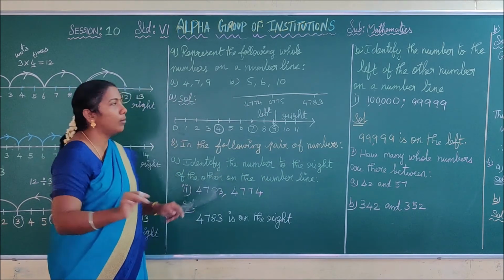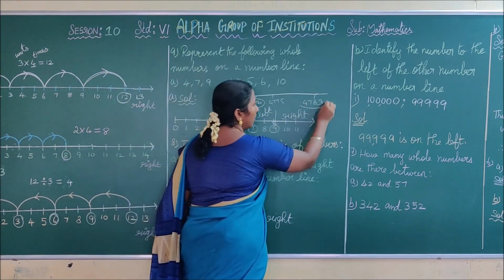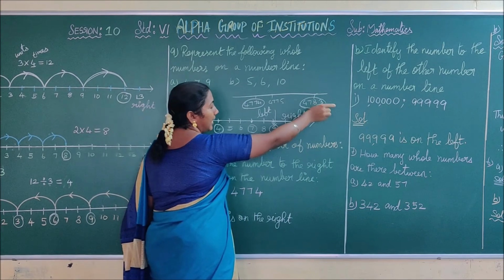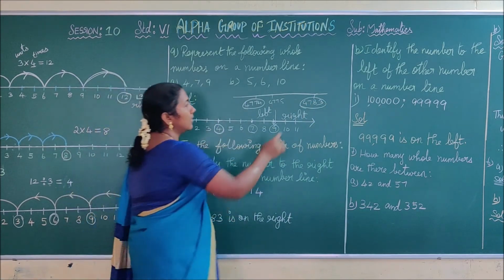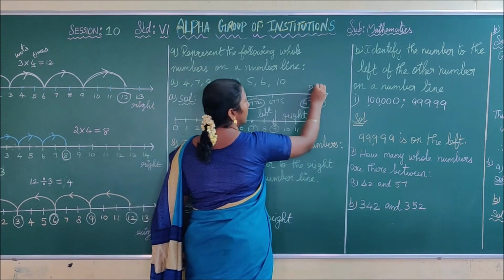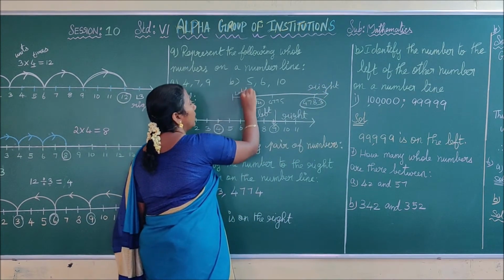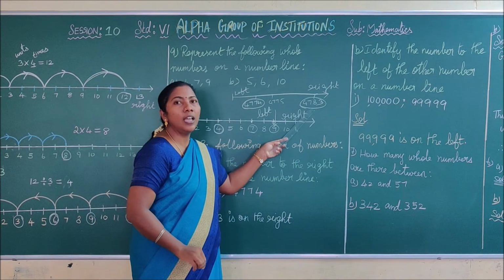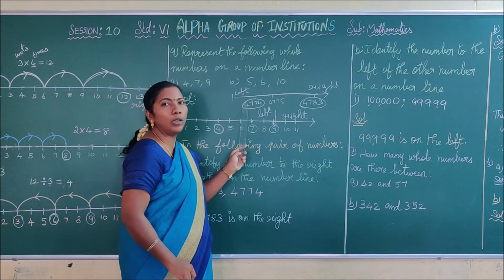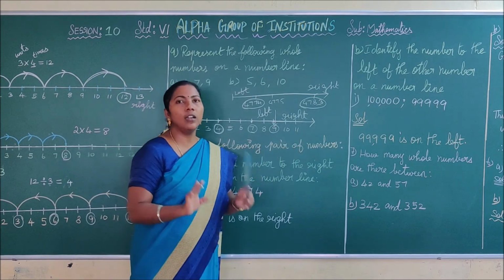They give only two numbers. One is 4774 and another number is 4783. Which number is on the right hand side? Observe the line. In this number line, this is right hand side and this is left hand side. By seeing this, you can easily say this number is on the right hand side of this number. So you can simply write 4783 is on right.